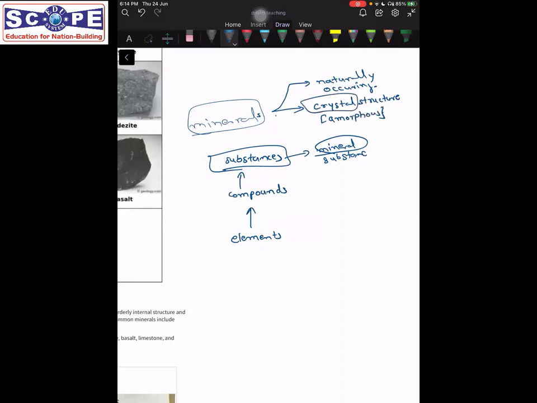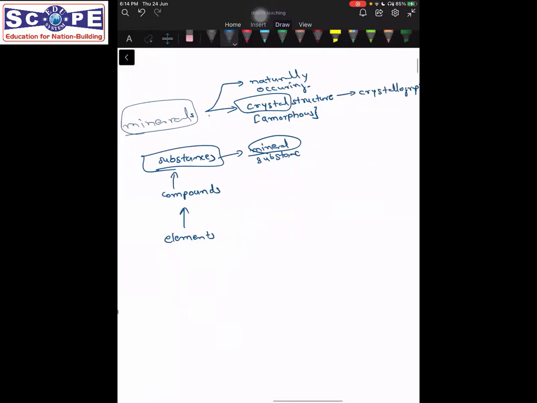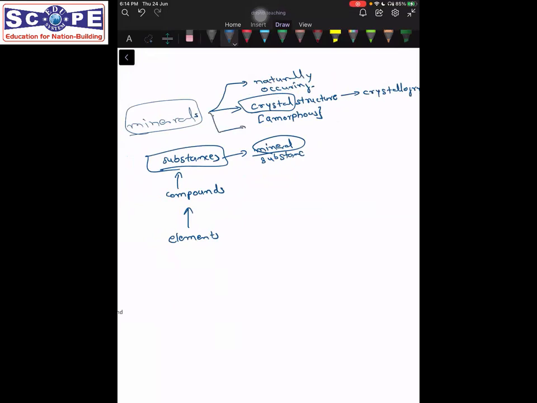What is a crystal structure? It is the internal structure of any substance, but we will deal with crystal structure in detail in a subject called crystallography, which is part of mineralogy. The third property of a mineral is chemical composition. So a mineral has a characteristic chemical composition.